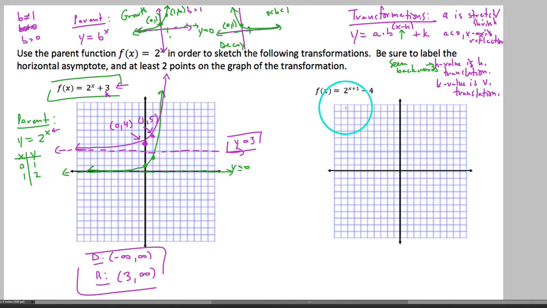So let's take a look at the next one here, f of x. In this case, you can see that we still have the parent function 2 to the x power, which is this green graph over here. What we want to do is graph it if it had shifted left 1 and down 4.